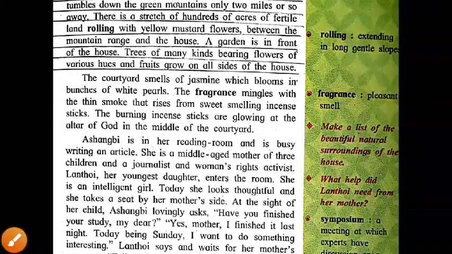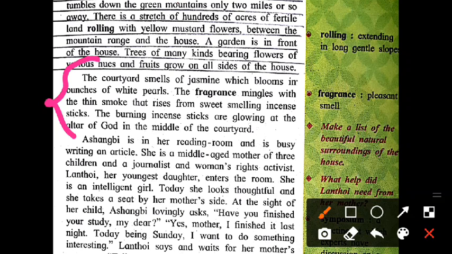Now what is the next paragraph? This is also very important here. Do you know about that? In a typical Indian house one can find all this traditional atmosphere. In front of the house one can find a tulsi plant. Some incense sticks are also glowing there. So all this one can find there. Such an atmosphere one can find in the given house also.